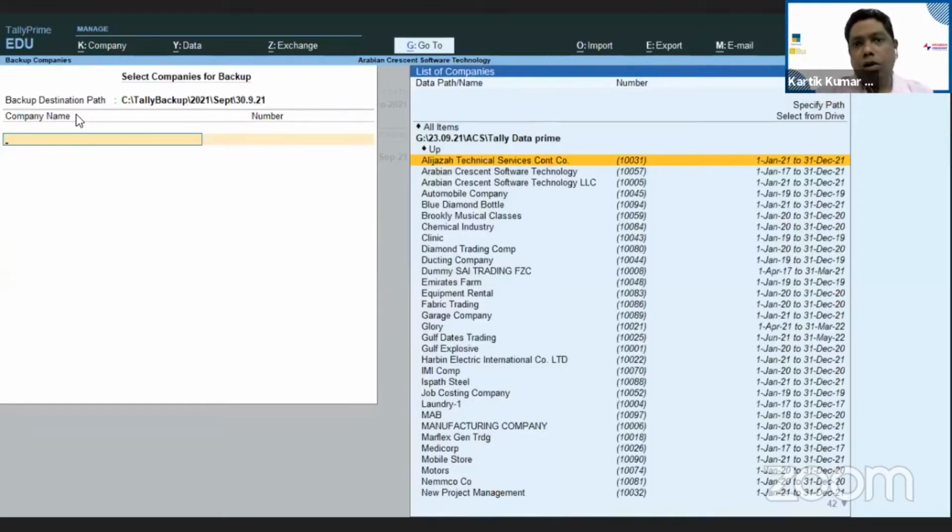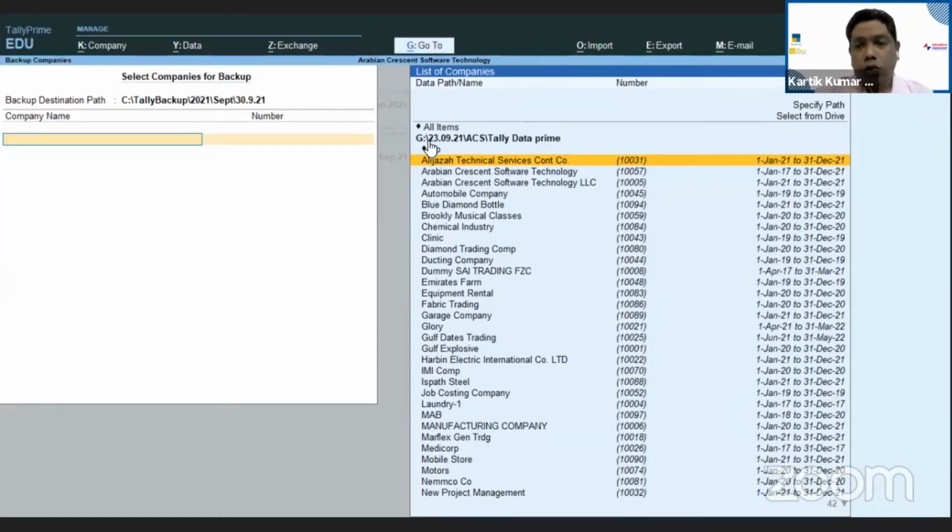Then, down below, there is the list of the companies listed out in my Tally folder. The destination means where you want to keep your data. You can keep it on your hard drive, or, as you can see, this G drive is my external hard drive, which I'm reading.